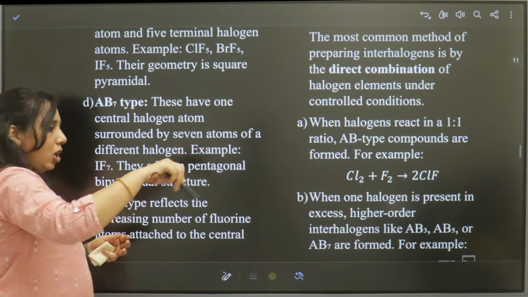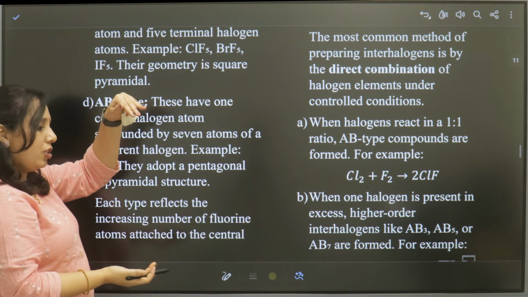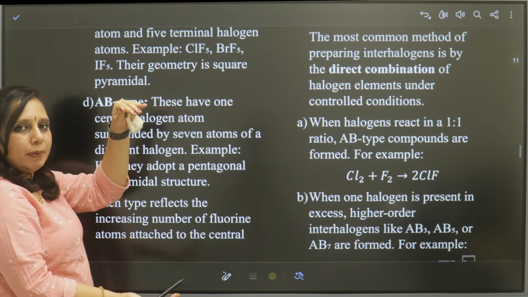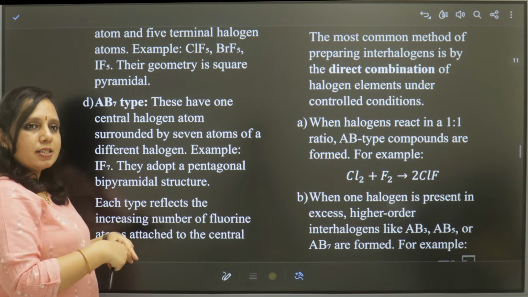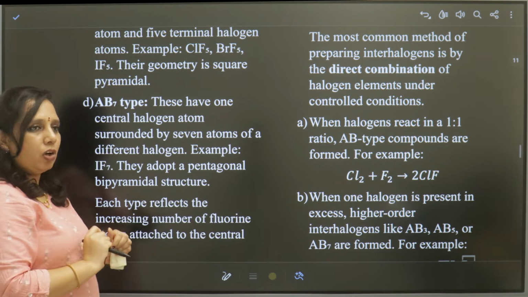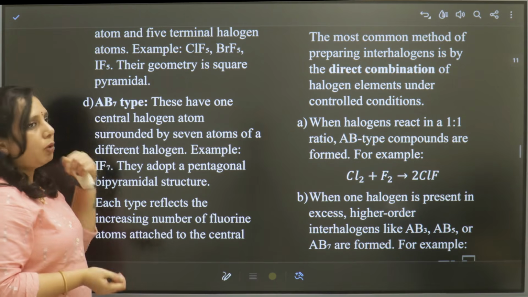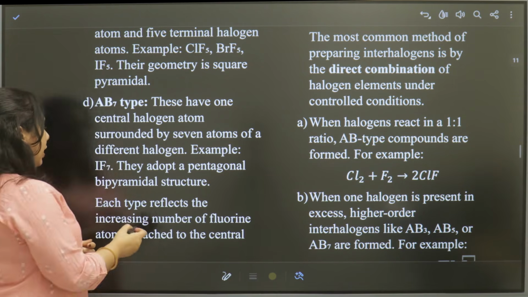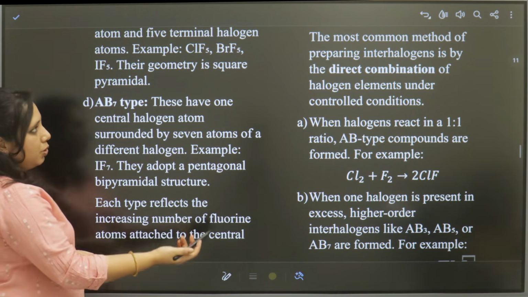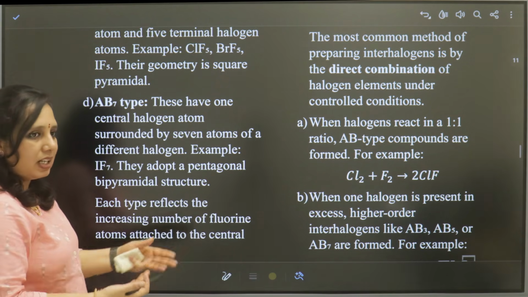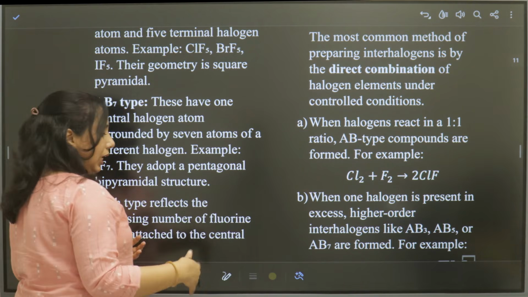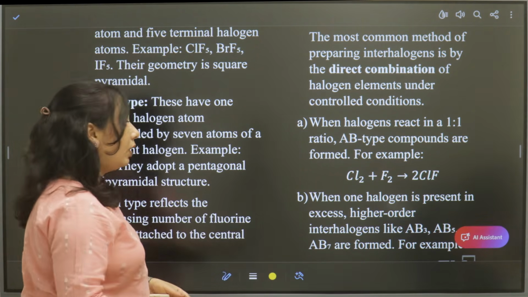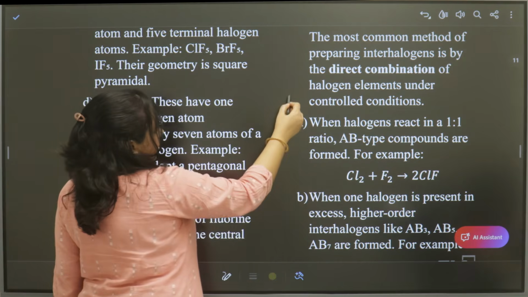That means a pentagon is present in between, one fluorine above, one fluorine below, and 5 fluorines at the corners of the pentagon. So each type reflects an increasing number of fluorine atoms attached to the central atom.